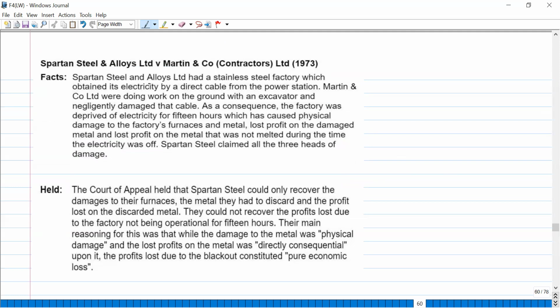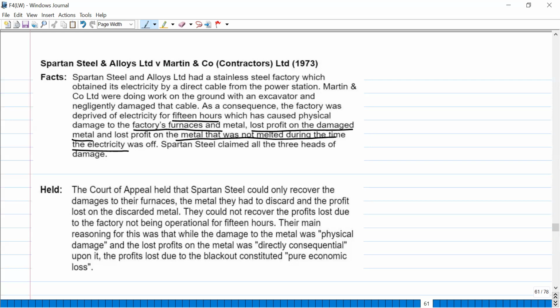Spartan Steels and Alloy Limited had a steel factory which obtained its electricity by direct cable from the power station. Martin and Co. were doing work on the ground with an excavator and negligently damaged the cable. As a consequence, the factory was deprived of electricity for 15 hours, which caused physical damage to the factory's furnaces and metal, lost profit on the damaged metal, and lost profit on the metal that was not melted during the time the electricity was off. Spartan Steel claimed all three heads of damages.